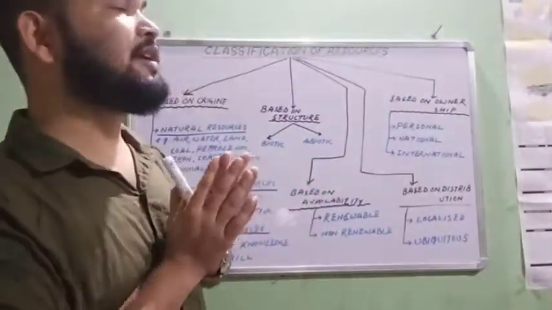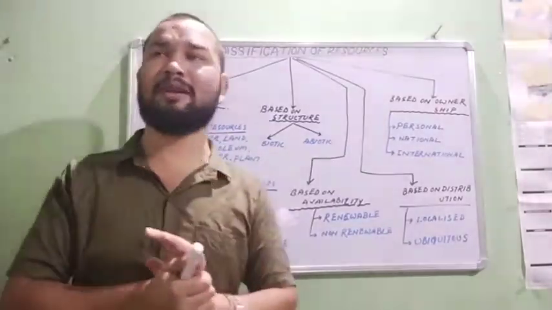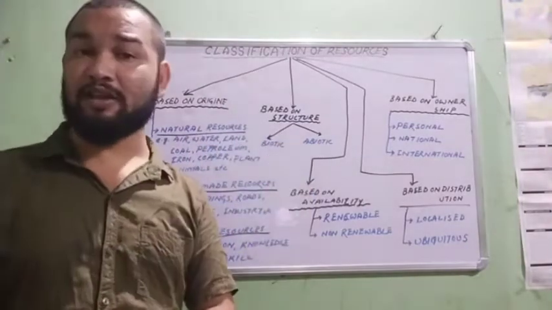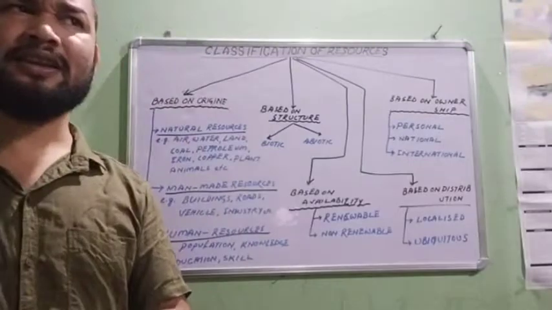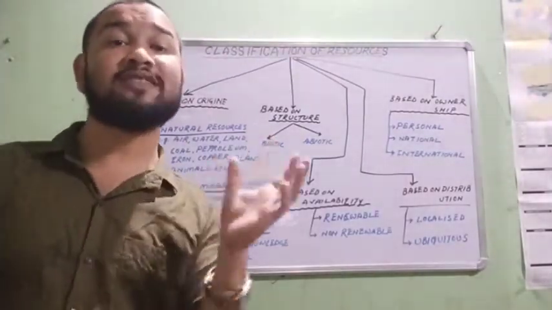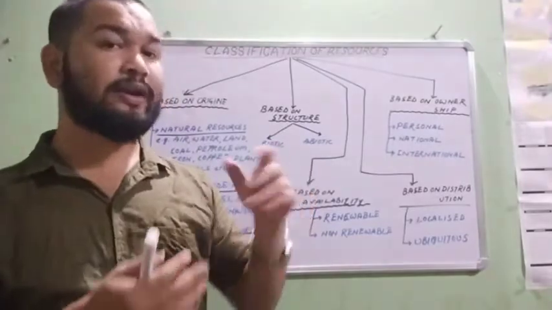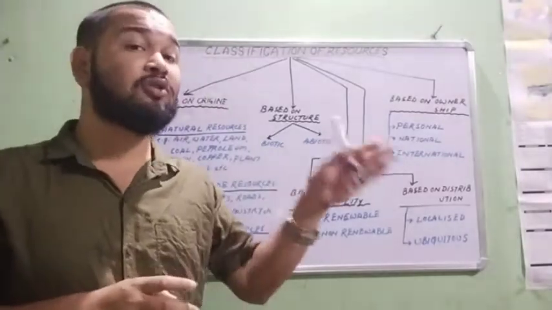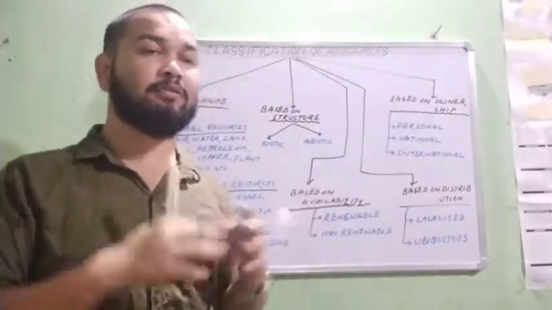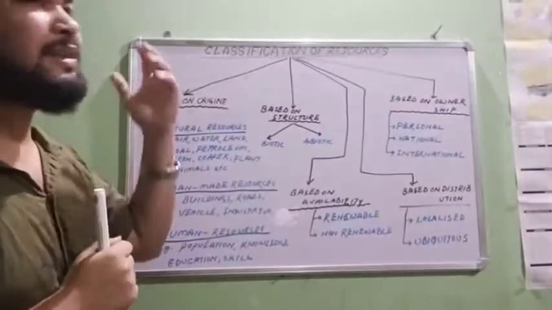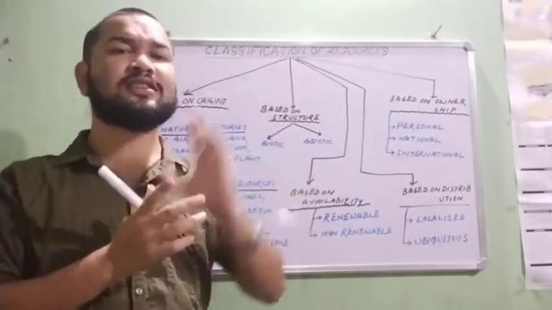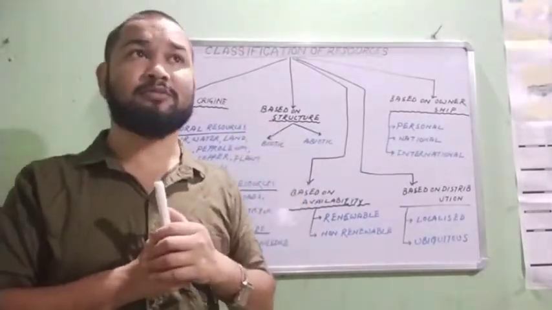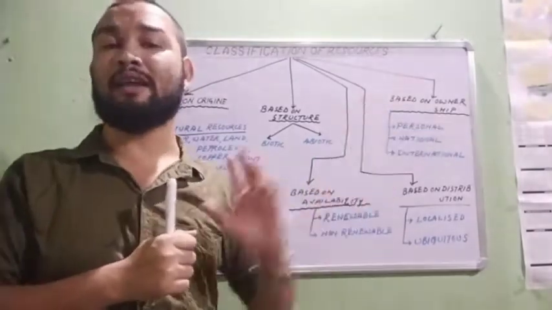Okay. Next one is man-made resources. The term indicates the resources which are created by human beings. Human beings have created so many things on the basis of natural resources. It's not like we can ignore natural resources and make our own resources. Human beings depend on nature. So depending on nature, human beings have created their own resources, like the building and the house. These are created by human beings, so they are man-made resources. But for creating man-made resources, we take the help of natural resources.